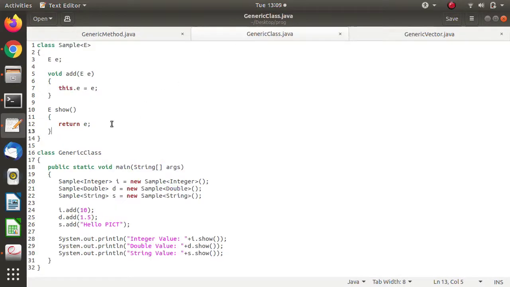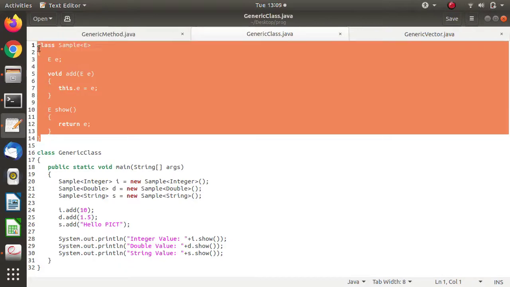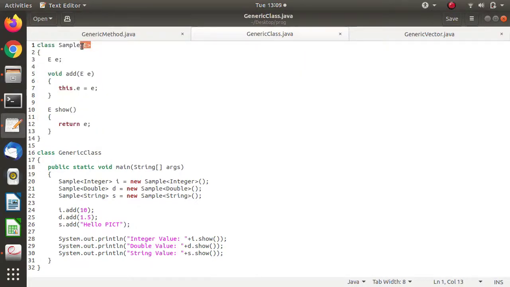Then we can also use generics for a class. Here there are two methods, and we are applying generics to a particular class, the whole class. Here we are mentioning the generic variable. We have mentioned a single generic variable, but you can mention multiple generic variables, no problem. And how will the type of this E be decided? At the time of creation of the object, we have to mention it. So this will be used for integer. Just after the class name we have to mention it. So we are using generics for a class.